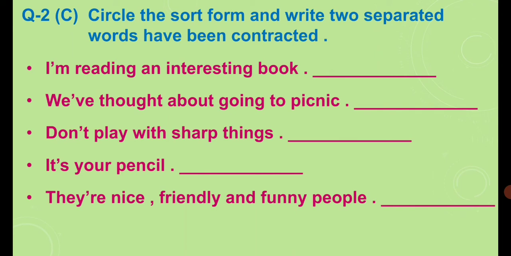So the first sentence is I'm reading an interesting book. So what is the contracted word? I'm. And what is the full form of it? I am. Understand? We've thought about going to a picnic. Now what is the contracted word? We've. And what is the full form? We have.